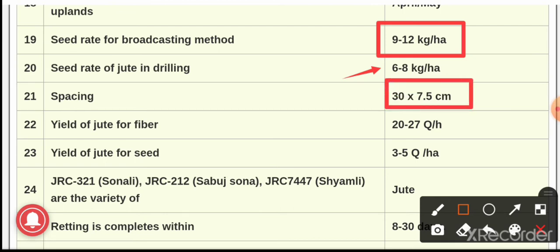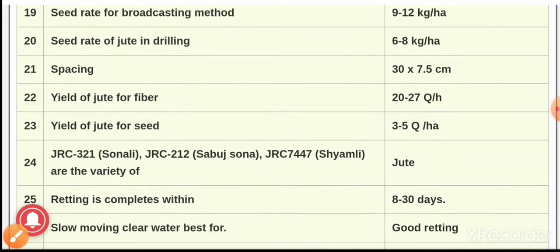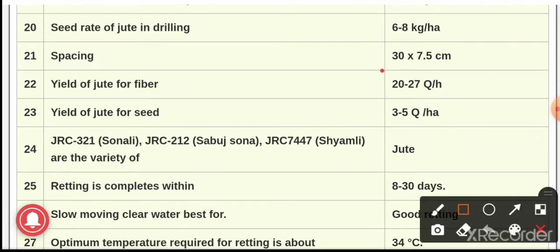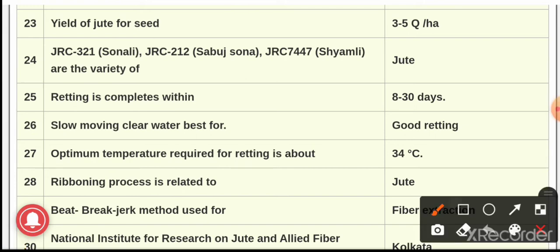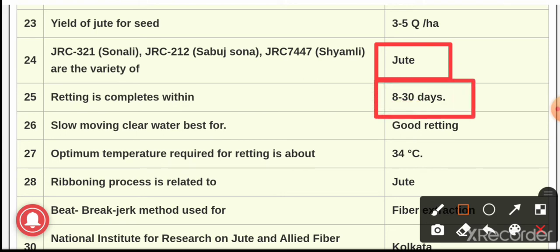Question number 22. The yield of jute for fiber purpose it is 20 to 27 quintals per hectare, whereas the yield of jute for seed production it is 3 to 5 quintals per hectare. Question number 24. JRC 321, JRC 212, JRC 7447. These are all the varieties of jute crop. Question number 25. Retting it is completed within. The answer is 8 to 13 days. Within this time span, the retting it is completed.